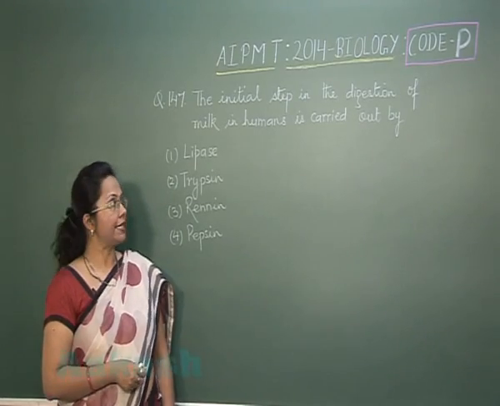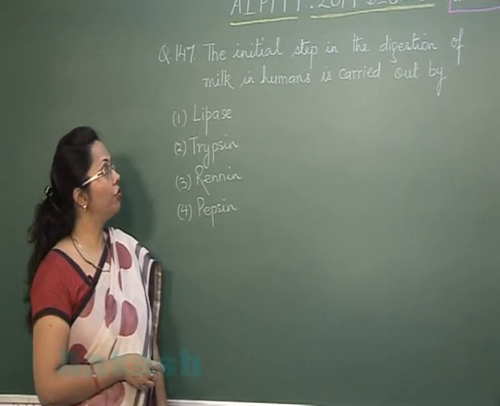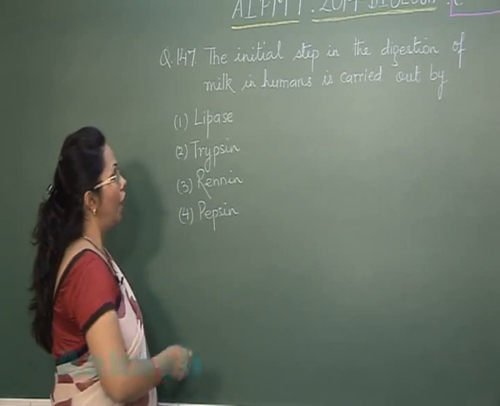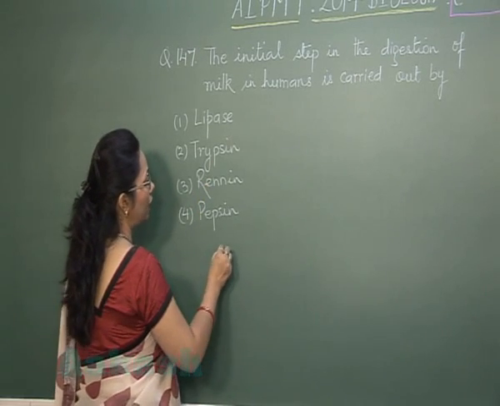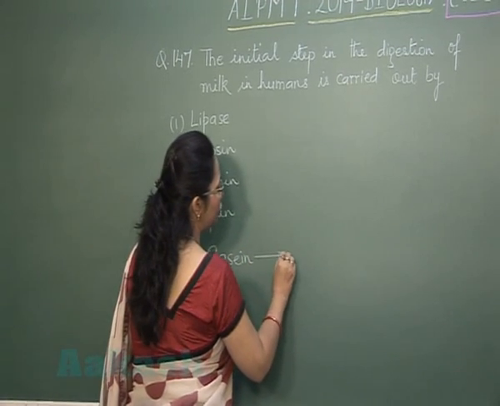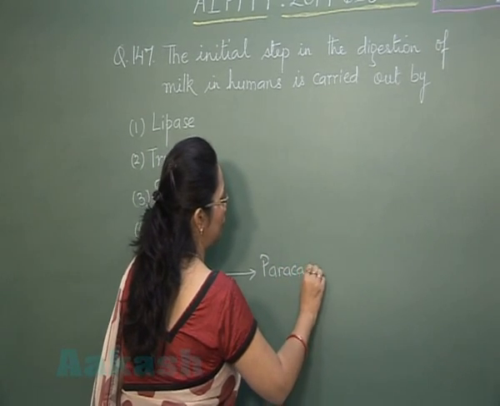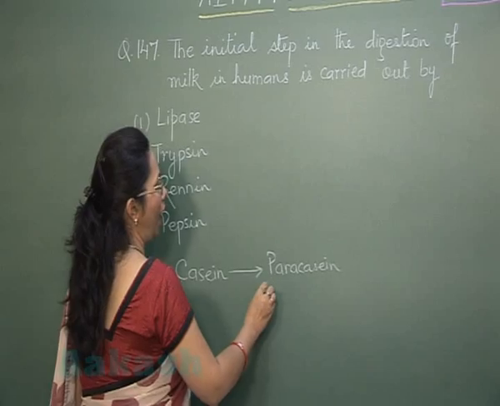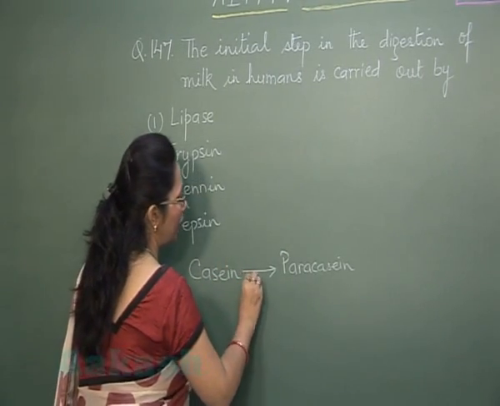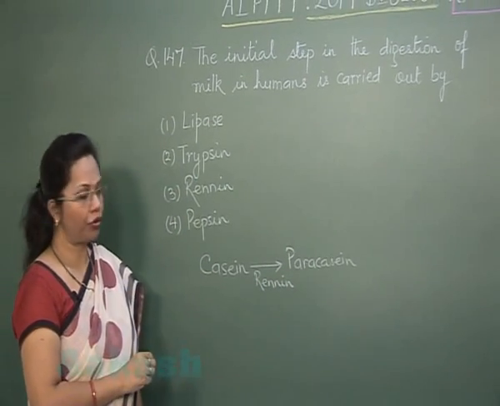Now question 147. The initial step in the digestion of milk in humans is carried out by... Now these are the 4 enzymes mentioned. Now in case of milk, we know that the milk protein, that is casein, is first of all converted to paracasein, where it gets curdled, and this step is catalyzed by renin, which is secreted by the gastric mucosa.